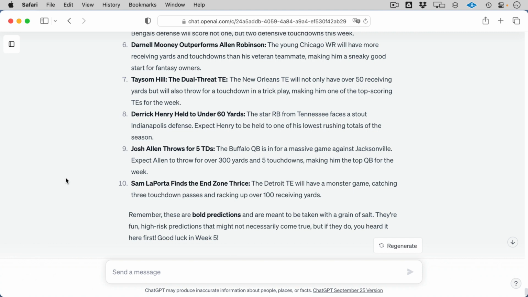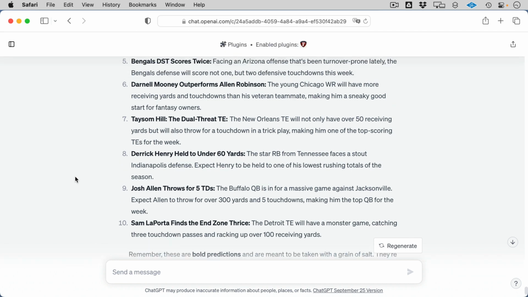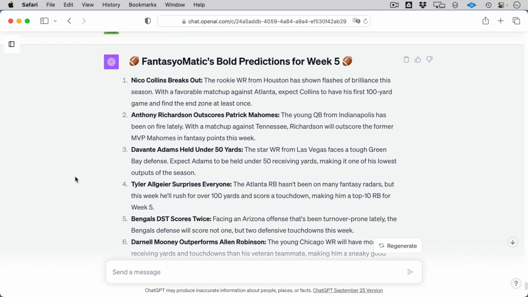It's week 5 and we've demonstrated that the FantasyoMatic ChatGPT plugin can give us start sit articles. It can give us waiver advice. It can give us roster advice. We can actually look at how we're going to do against our opponent. We can do rankings. We can even do a full breakdown on bold predictions. And I can keep coming back to this and having conversations with it and asking it questions 24/7 with my own personalized experience with the FantasyoMatic ChatGPT plugin.